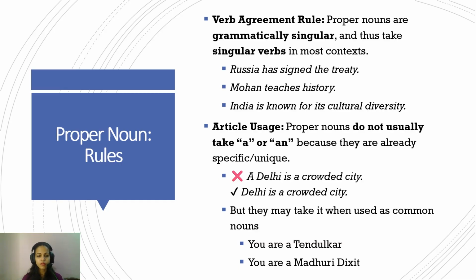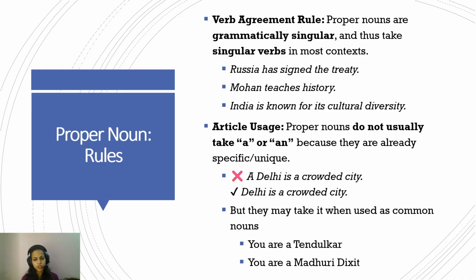Okay. Now the article usage. Proper nouns do not usually take a or an, because again, they are already unique. So you never say a Delhi is a crowded city. You always say Delhi is a crowded city. But there is again one exception to this, when they are referred to as a common noun.